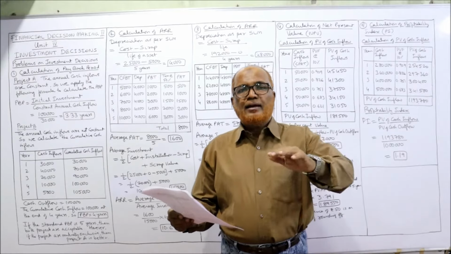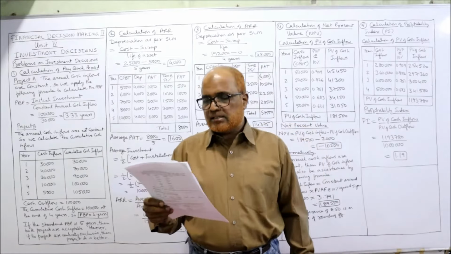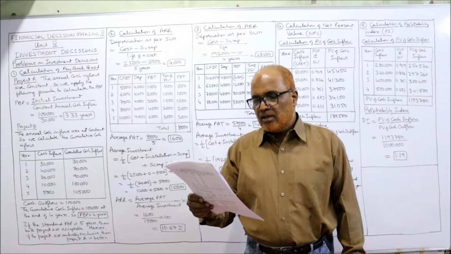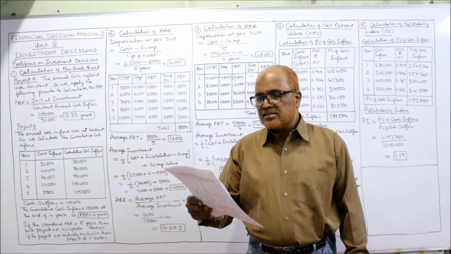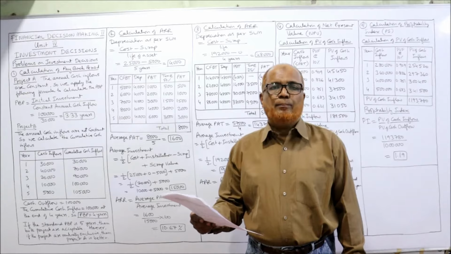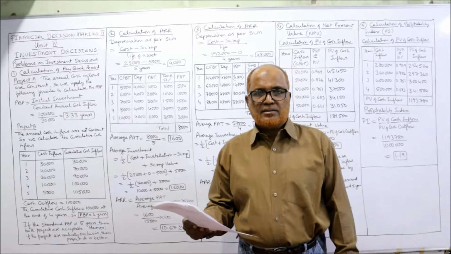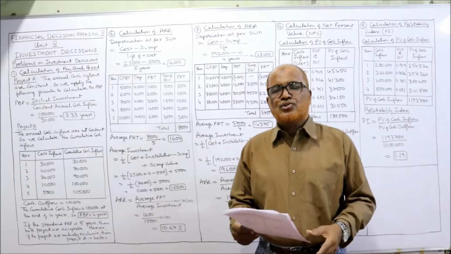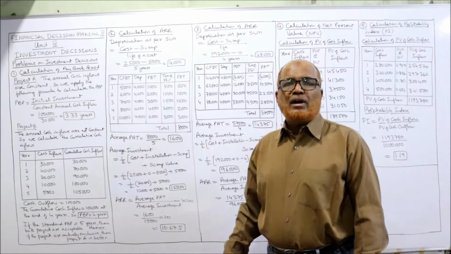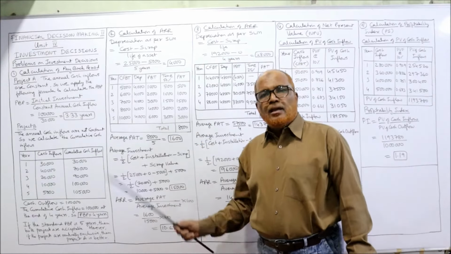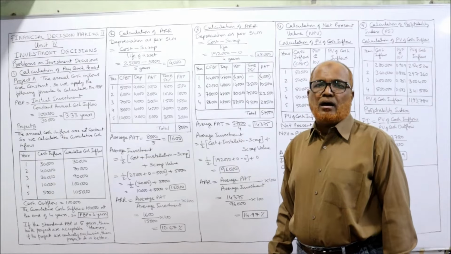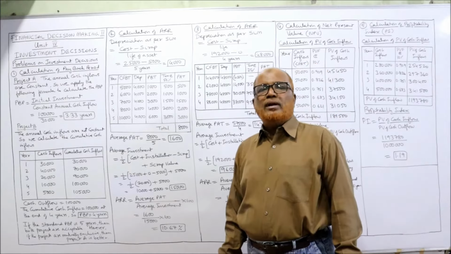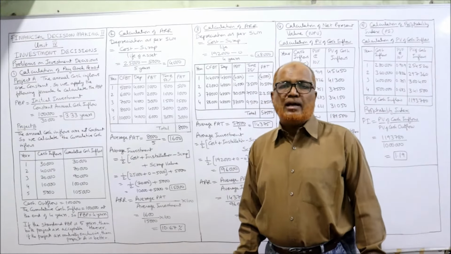These are the profits given before depreciation and taxes. That means we have to calculate after depreciation and after taxes. You are required to calculate the ARR, average rate of return, assuming 50% rate of tax and depreciation on SLM, straight line method. So we have to calculate first of all the annual depreciation as per straight line method. First problem we have done on PBP, payback period. Now second problem we are doing on ARR, average rate of return. So calculation of ARR. First of all, we need the annual depreciation as per straight line method.